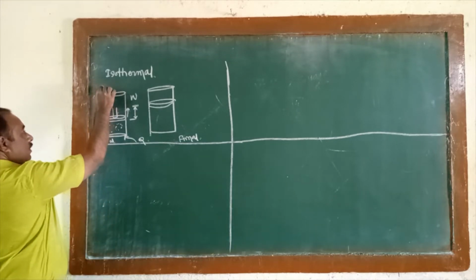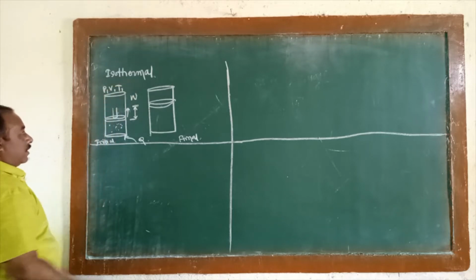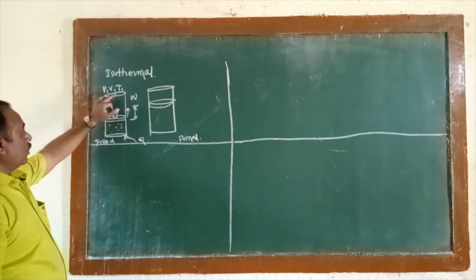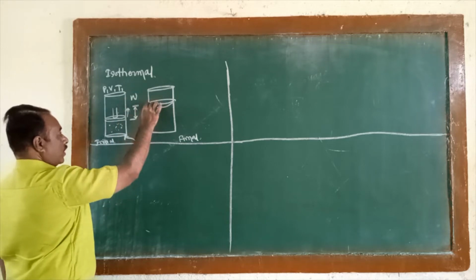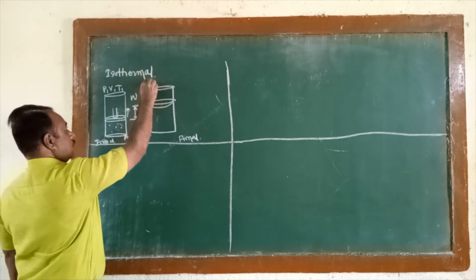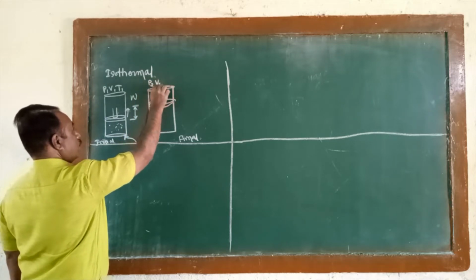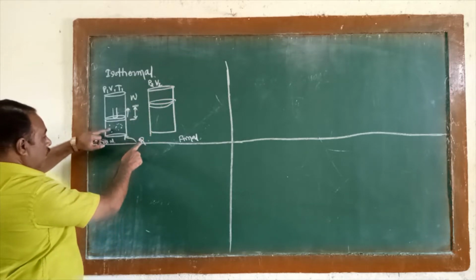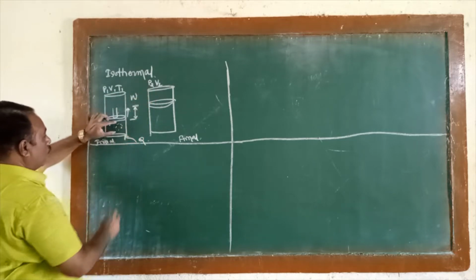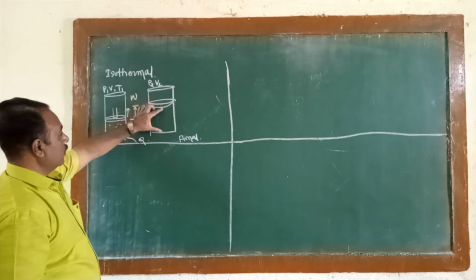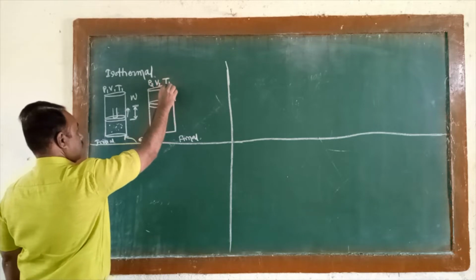Now here the system has pressure P1, volume V1 and temperature T1. This is the pressure, volume, and temperature of the initial system. Then when this work is done and the piston moves upward, its pressure changes from P1 to P2 because the heat energy received increases the pressure. Now this is the volume V1, but here the volume is increased, so the volume changes from V1 to V2, but the temperature does not change.